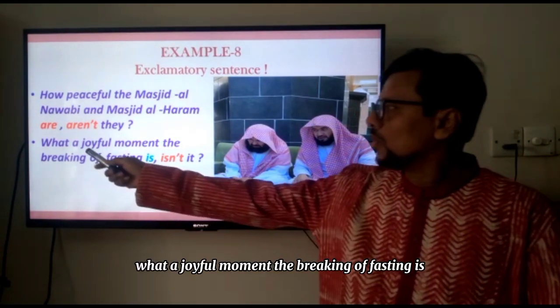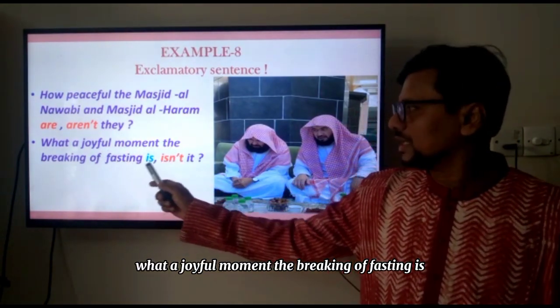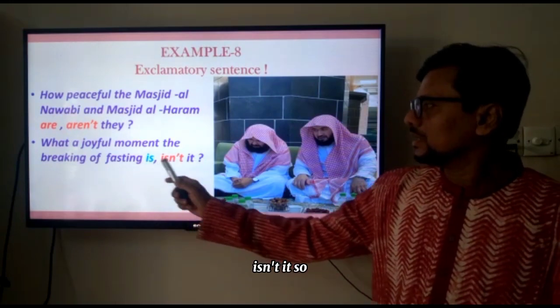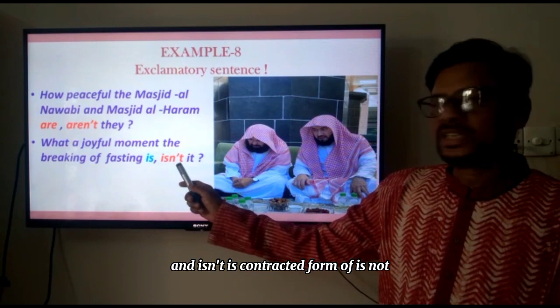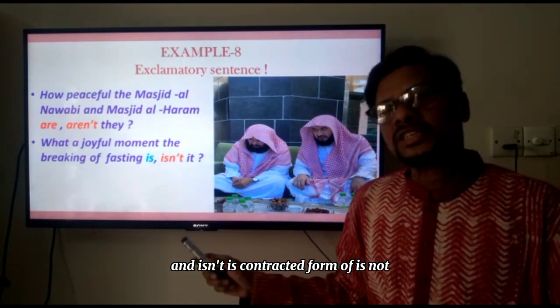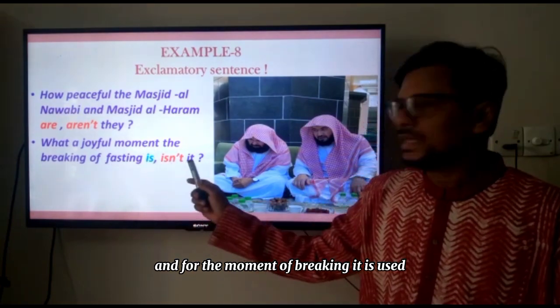Number 2, what a joyful moment the breaking of fasting is, isn't it? So is is used, and isn't is the contracted form of is not, and for the moment of breaking, it is used.